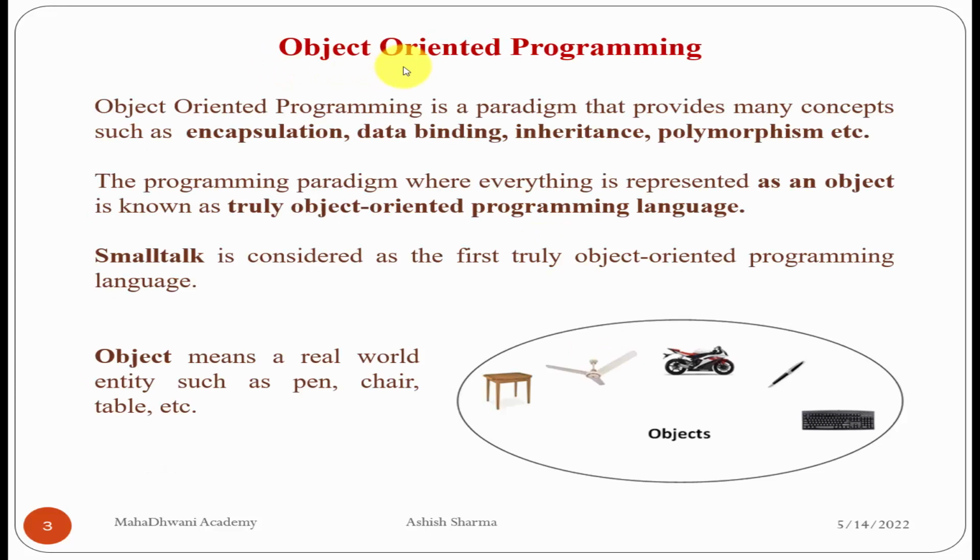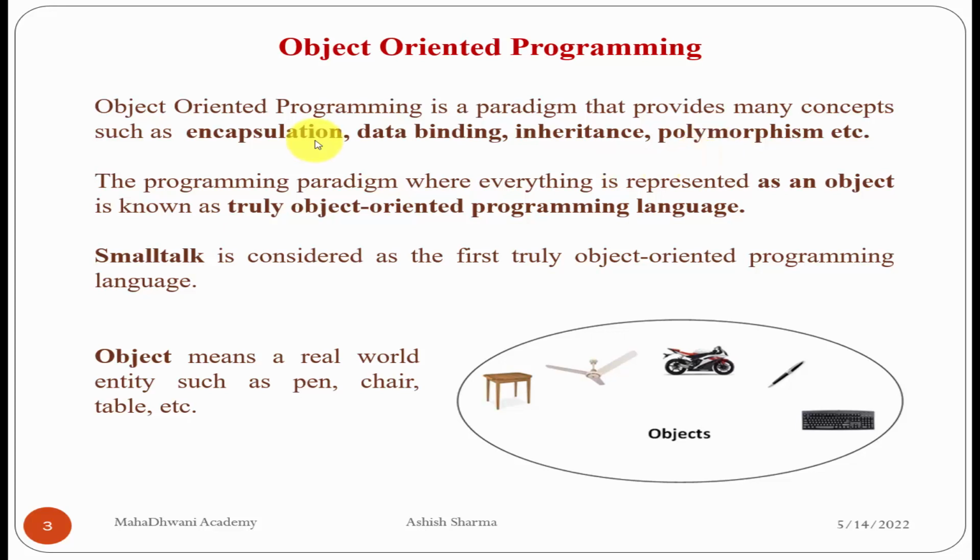So what is object-oriented programming? Object-oriented programming is a design philosophy. Object-oriented programming is a paradigm. Paradigm means design that provides many concepts such as encapsulation, data binding, inheritance, polymorphism. We can say encapsulation, inheritance and polymorphism are the three pillars of the object-oriented programming system.